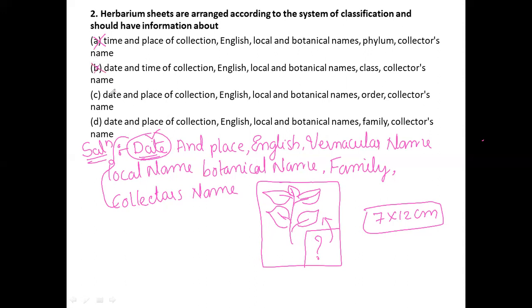For that reason I am deleting that option also. It was wrong. Next: English, local name, botanical name, then family and collector name. Here the family name will be skipped, so this option is also wrong. Finally, this is the correct option for this question.